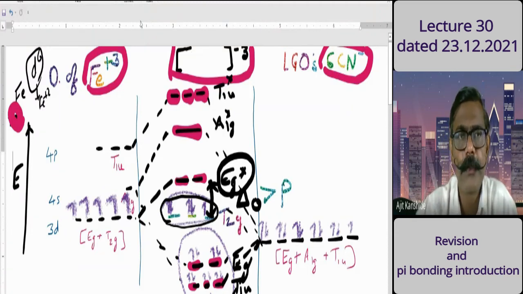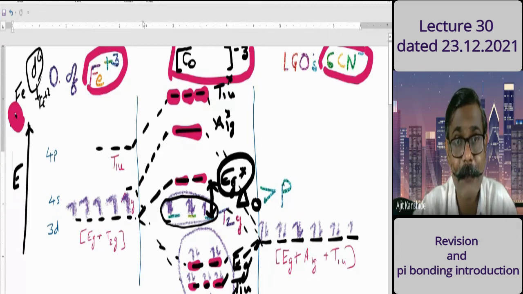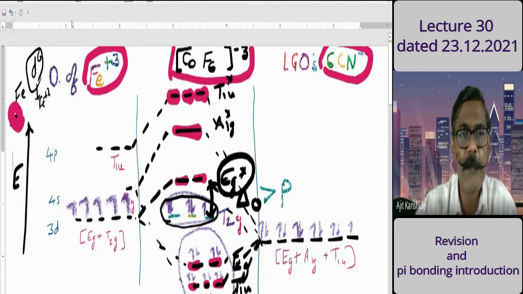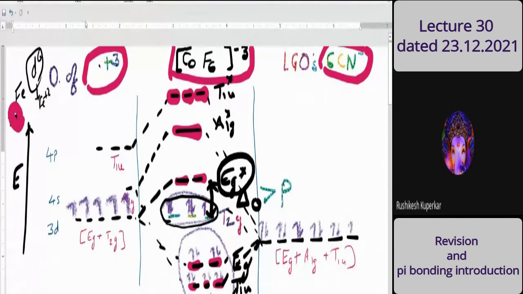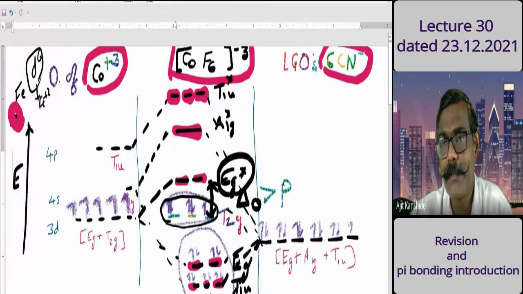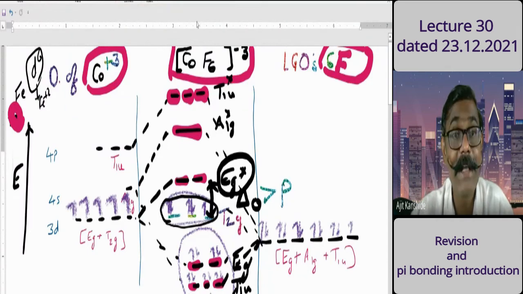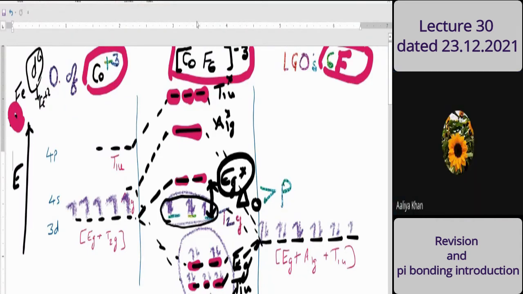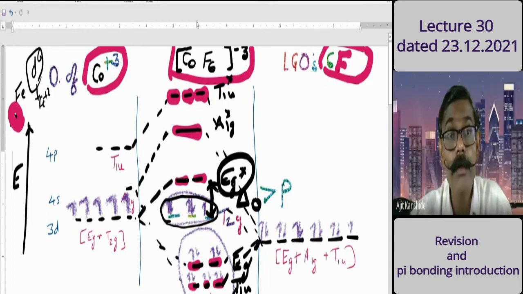And that molecule is, yes, what is the molecule? Co. Ammonia molecule I discussed last time. Now I discuss CoF6 3 minus. So which metal ion is there? Co plus 3. Which ligands are there in this complex? There is no Fe.